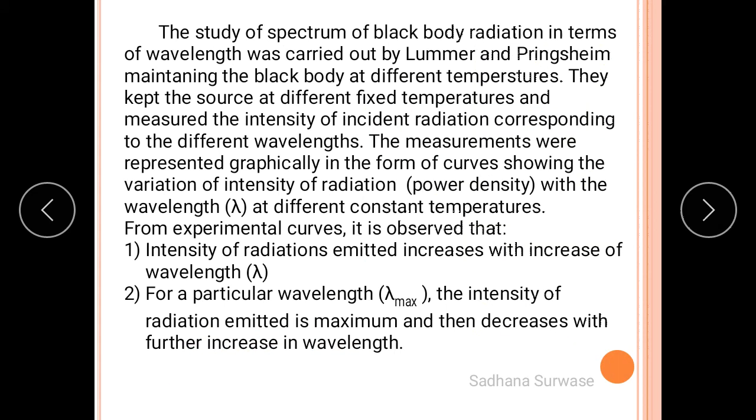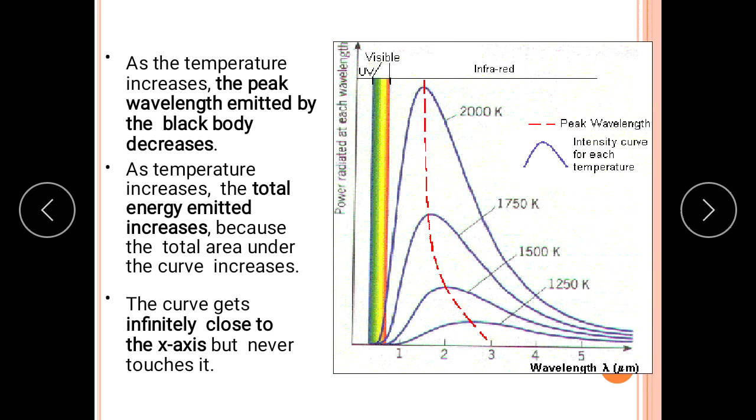The study of the spectrum of black body radiation in terms of wavelength was carried out by the scientists Lummer and Pringsheim. What they did was maintain the black body at different temperatures. They kept the source at different fixed temperatures and measured the intensity of radiation corresponding to different wavelengths. The measurements were represented graphically in the form of curves, showing the variation of intensity of radiation, that is power density, with wavelength at different constant temperatures, as shown in this curve.